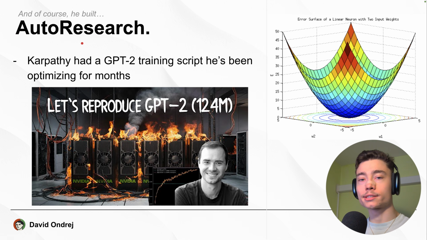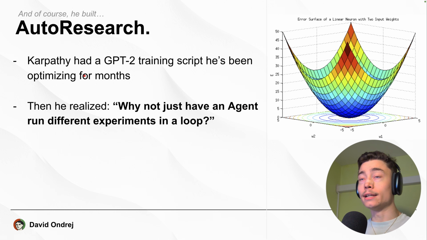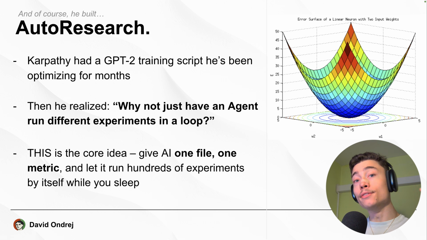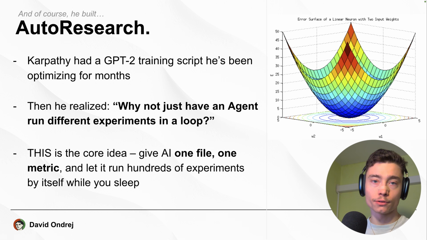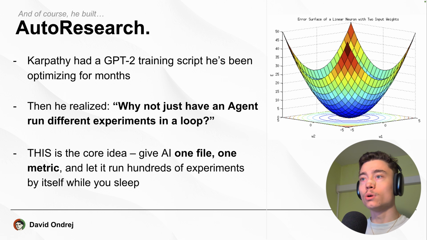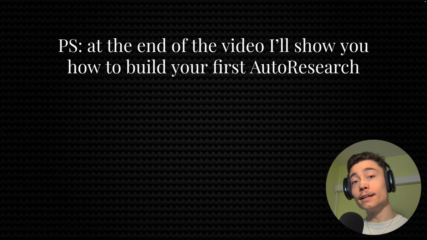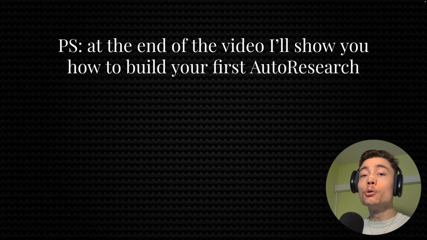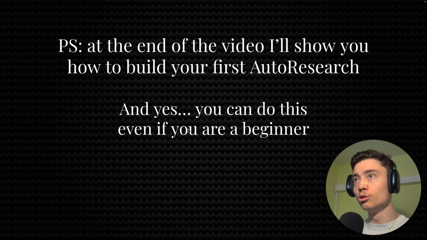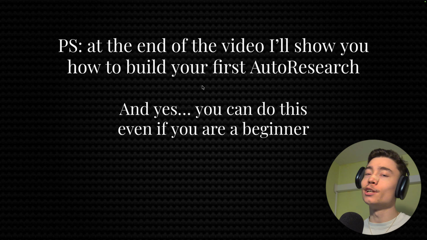Karpathy had a training script for the GPT-2 model that he's been optimizing for many months. And then he realized, why am I doing this? Why not just have an AI agent run different experiments in a loop to figure out what's the best way to optimize this model? And this is the core idea. Give AI one file, one metric, and let it run hundreds, if not thousands of experiments by itself while you sleep and watch it improve. And yes, at the end of the video, I'll show you how you can build your first AutoResearch loop. And yes, you can do this even if you are a complete beginner.